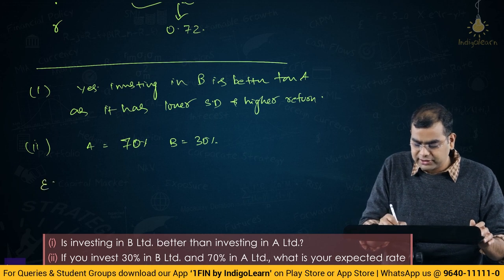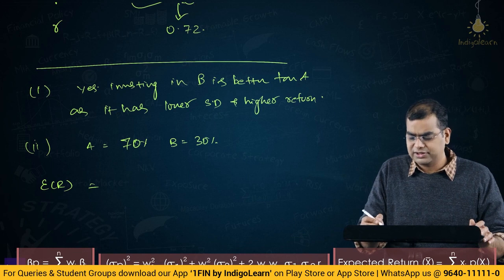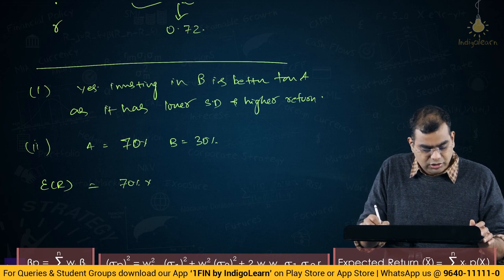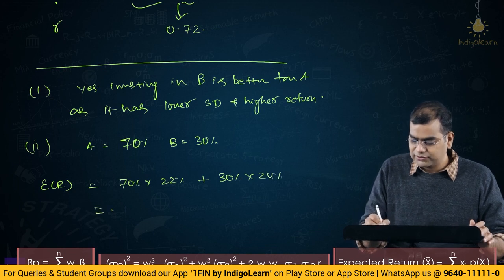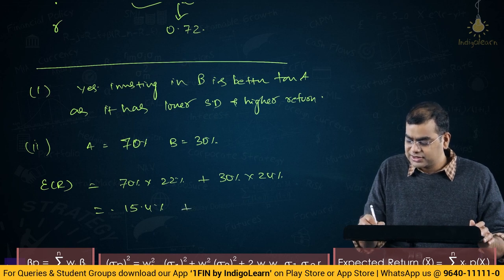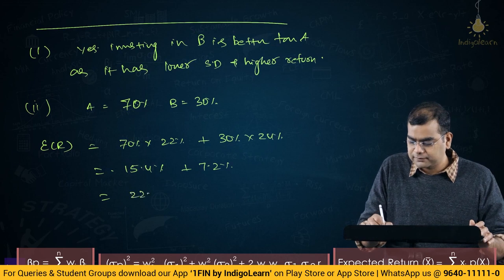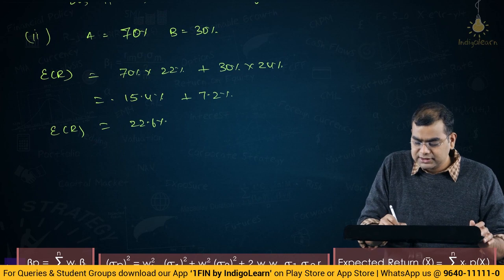Expected return is simply the weighted sum of the returns: 70% into 22% plus 30% into 24%. 7 2s are 14, that is 15.4%, plus 3 times 24 is 7.2%, that is 22.6% expected return.